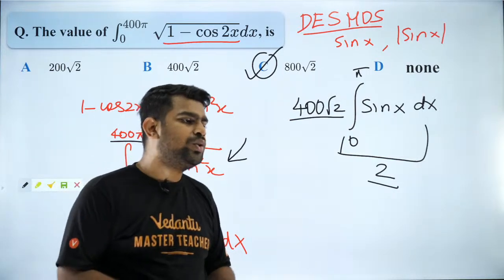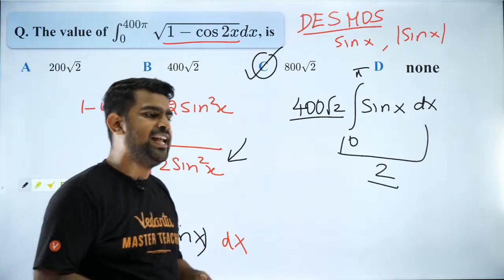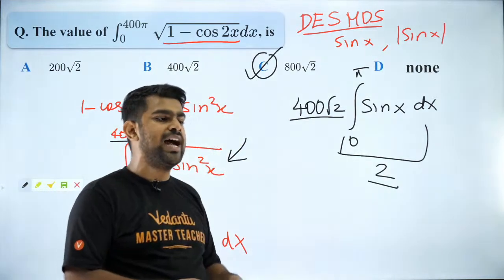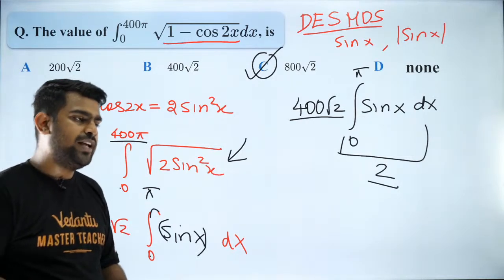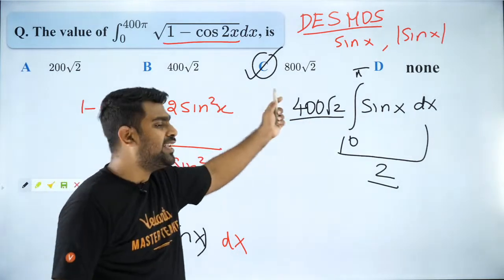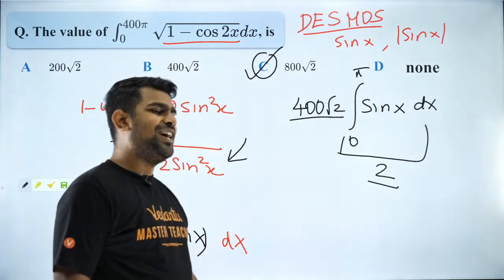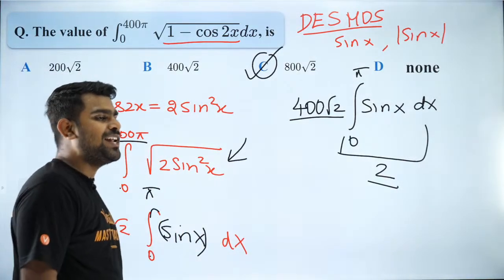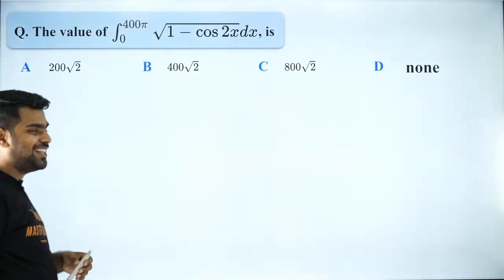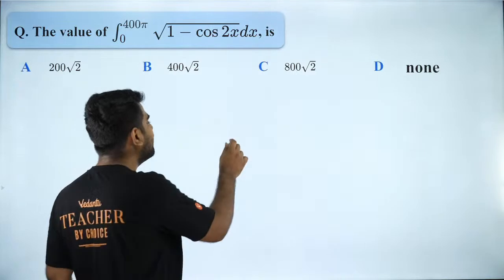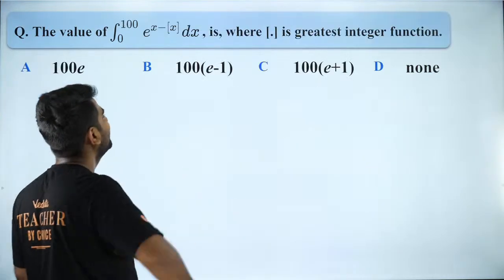400 root 2 into 2 integral of 0 to pi by 2 sine x. Yes, yes, yes. You can do that as well. You are right, Pankaj. Very good. Shri, if you said C, you are absolutely correct. Very good, Archana. That is awesome. So let us move forward, guys. Great, great. Yes, yes, Kiran. I often get confused with your name, man. I think it's better you change this also to Kiran.